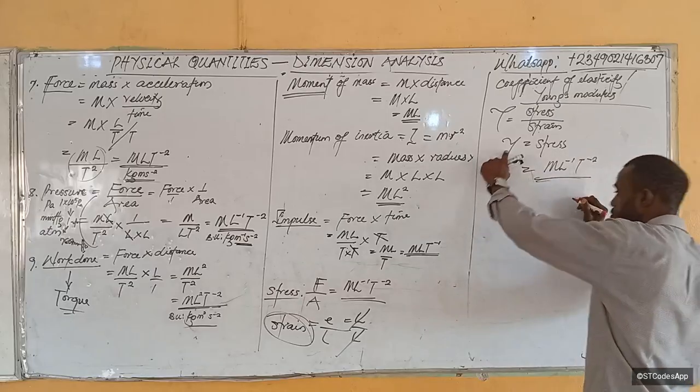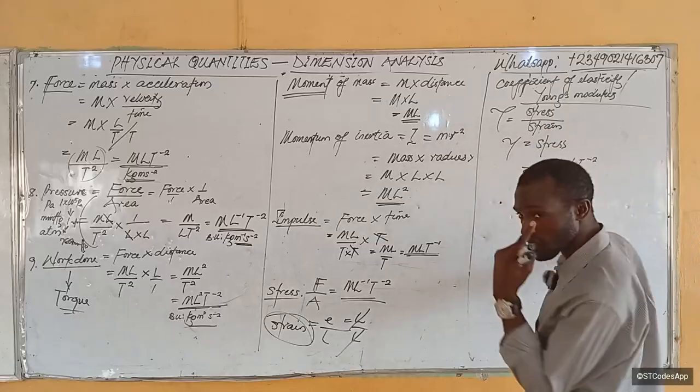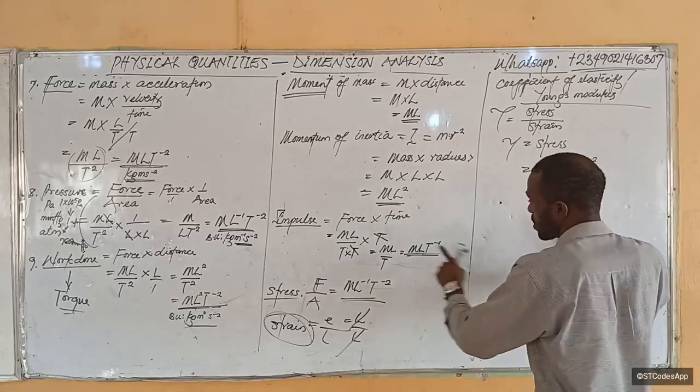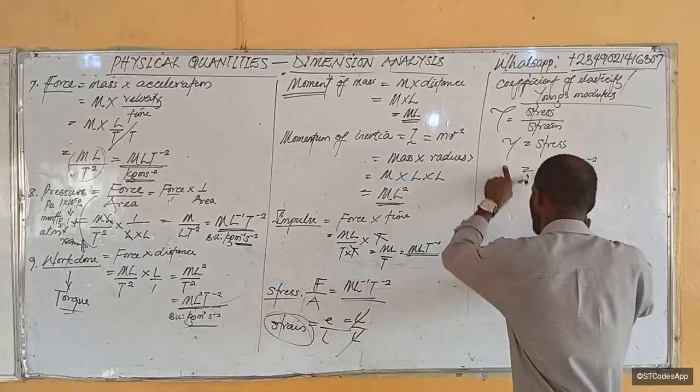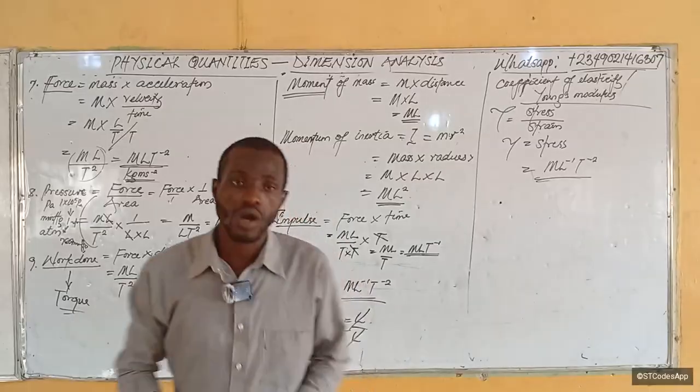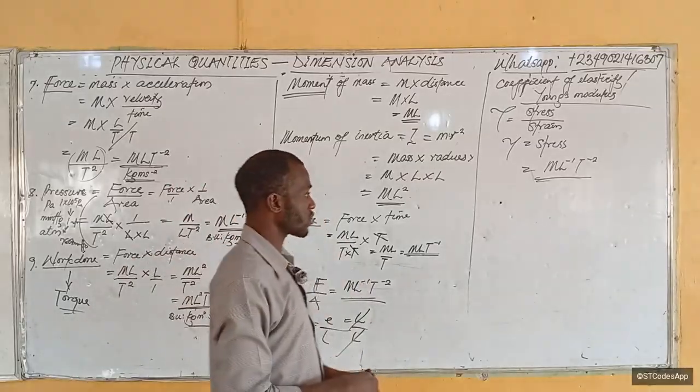So Young's modulus is going to have the same unit, but they are not the same. Mathematically speaking, their unit is going to be the same. Stress and Young's modulus and pressure. Is it clear?